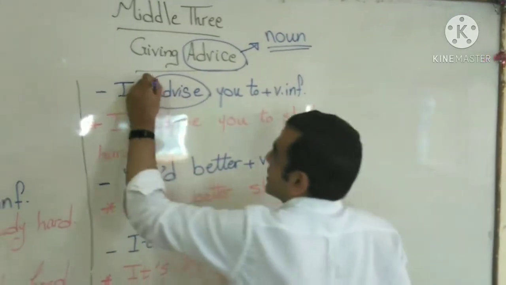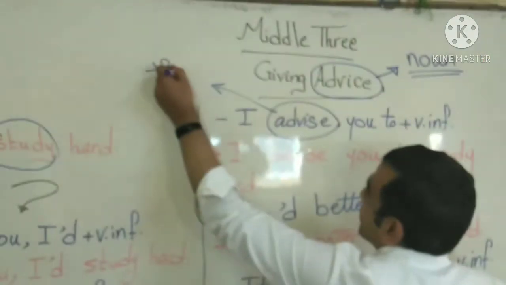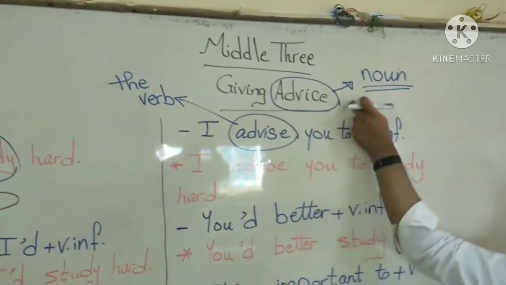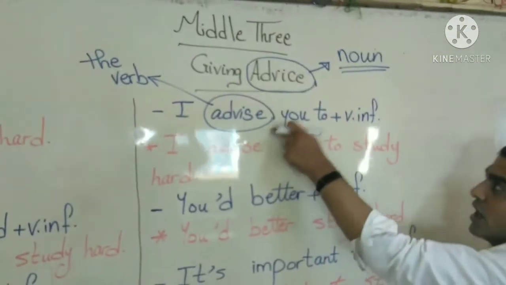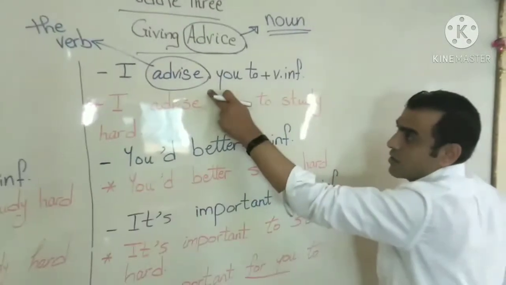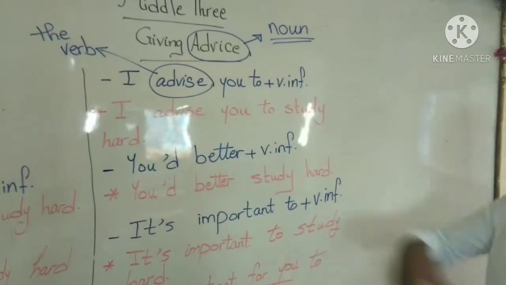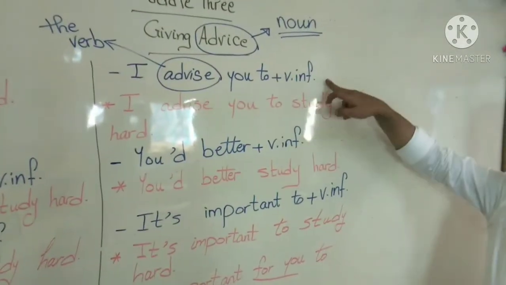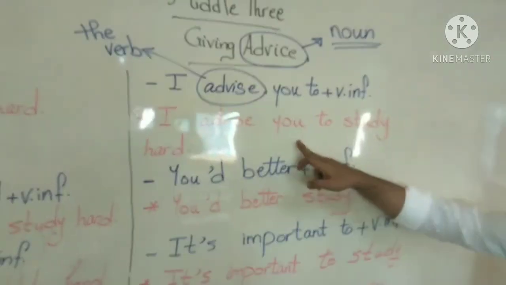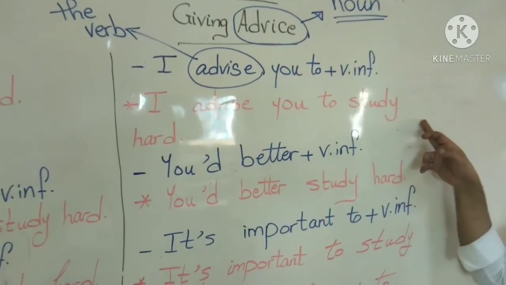So this one is the verb. Advice, the noun, advise, the verb. As you can see, I advise you to plus verb infinitive. I advise you to study hard.